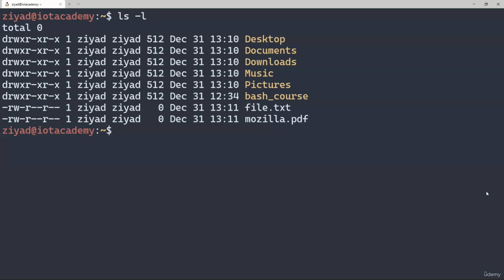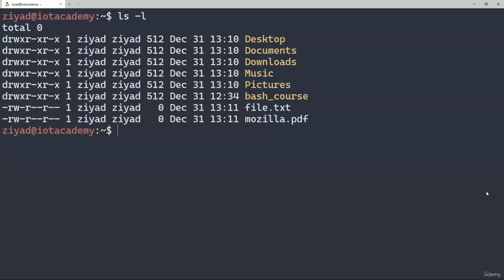The other 2 sets of 3 have the same format, but represent different classes of users on the system. While the first set represents the permissions for the file owner, the second set represents the permissions for the file's group. The file's group is shown in the 4th column, which in this case is the Ziad group. The third group of 3 represents every other user on the system, so every user who is not the file owner and who is not part of the Ziad group.